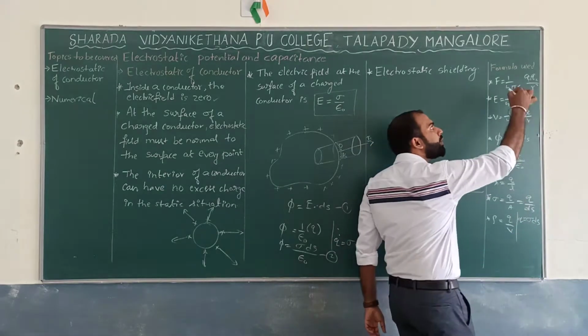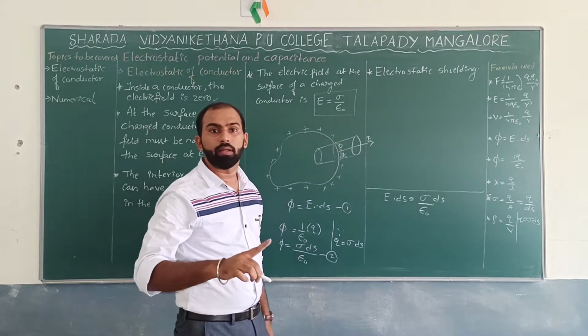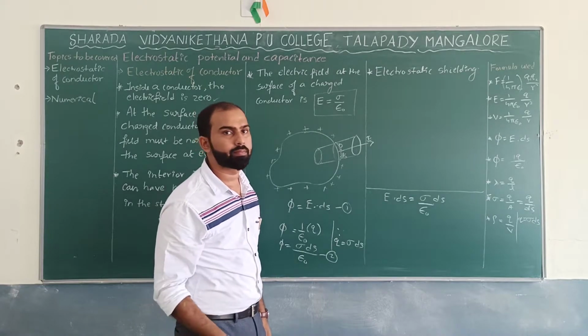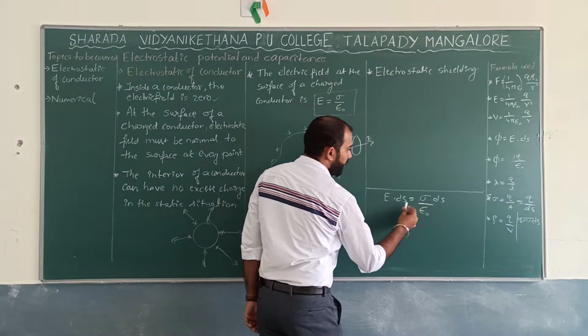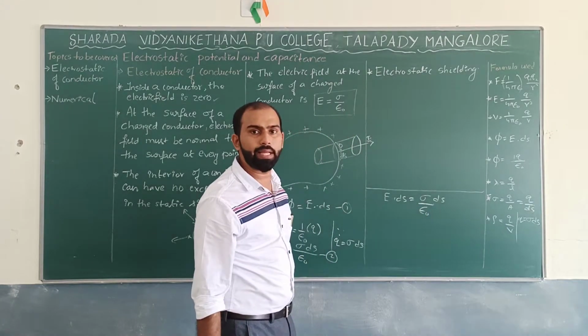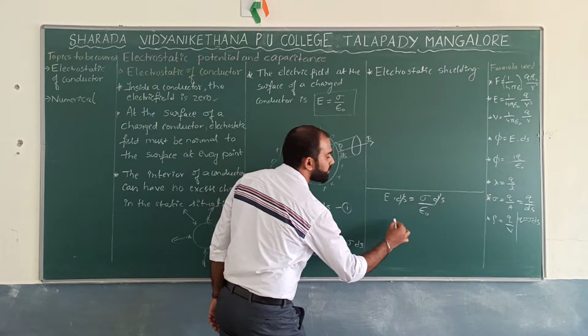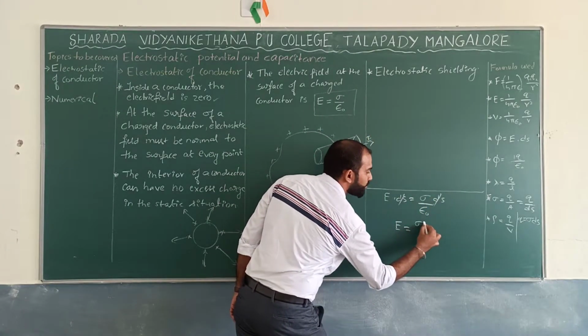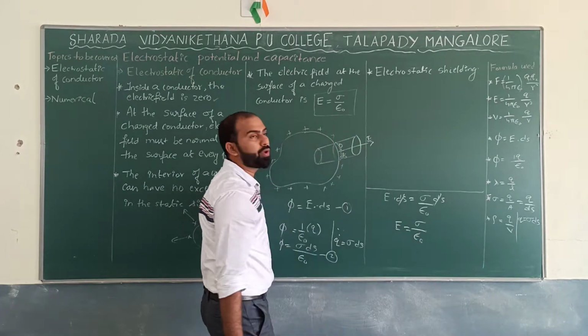What is the value of 1 by 4 pi epsilon naught? That is 9 into 10 to the power 9 newton meter square per coulomb square. So the two similar terms will get cancelled here, that is ds. What is left over here is E equal to sigma by epsilon naught. Have we proved it or not?